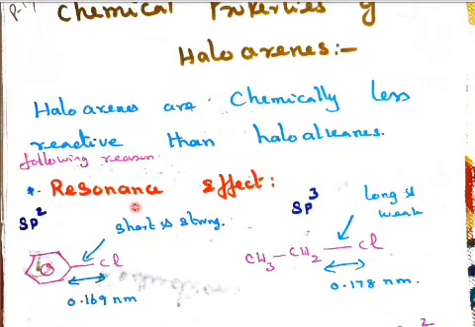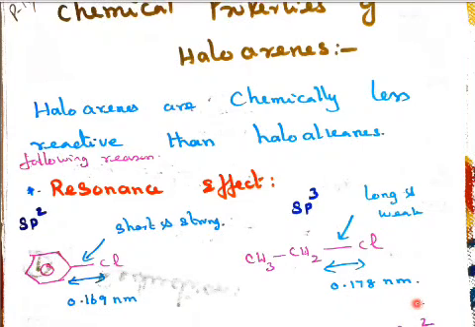The main reason is the resonance factor. Here, the benzene ring with Cl is sp2 hybridized, because there is a double bond. The pi bond is inside the benzene ring. A double bond means sp2, a single bond means sp3, and a triple bond means sp. So this is a double-bonded compound, so sp2 hybridization, and this is a single-bonded compound, so it is sp3 hybridization. And look at the bond length: 0.169 nanometer for aromatic, and for aliphatic 0.178 nanometer.